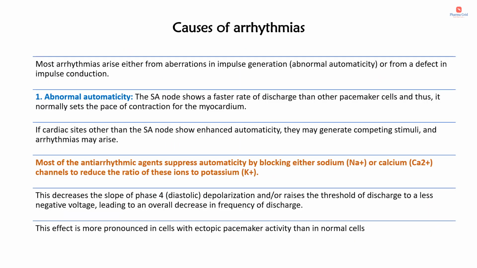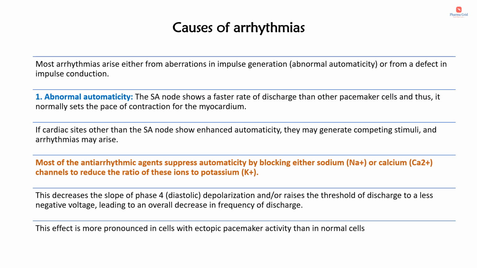Now we will see about the causes of arrhythmias. Most arrhythmias arise either from aberrations in the impulse generation, abnormal automaticity, or from a defect in the impulse conduction. First we will see about abnormal automaticity. The SA node shows a faster rate of discharge than other pacemaker cells, and thus it normally sets the pace of contraction for the myocardium. If cardiac sites other than the SA node show enhanced automaticity, they may generate competing stimuli and arrhythmias may arise.